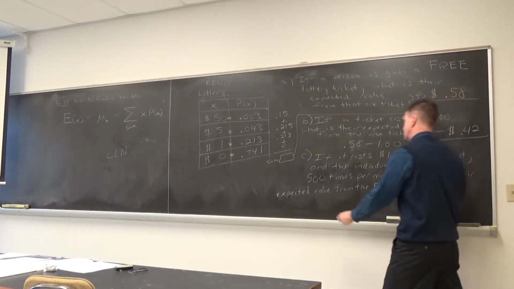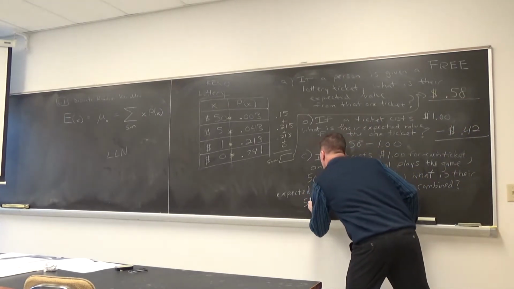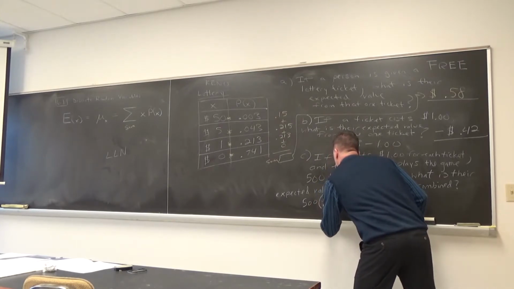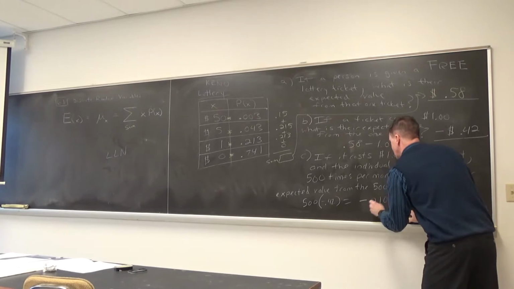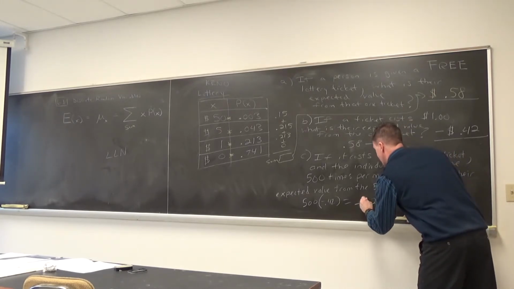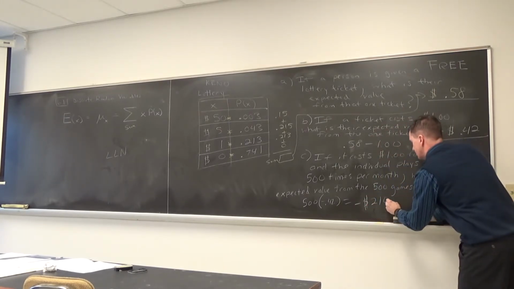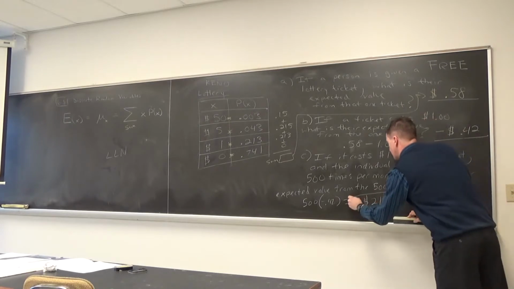So what's 500 times negative 0.42? Negative 210. Was there any chump change? No. All right, we'll just put $210. No chump change, there you go.